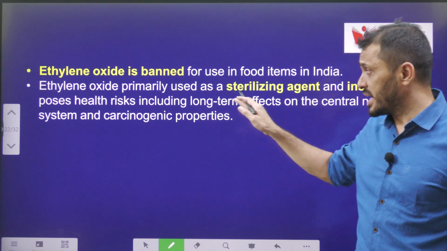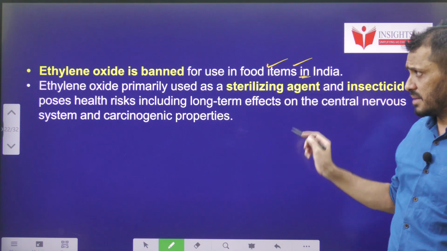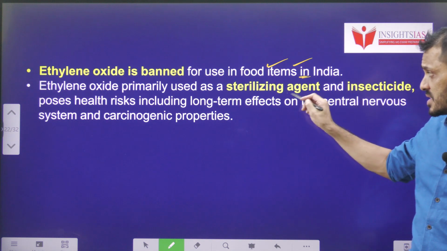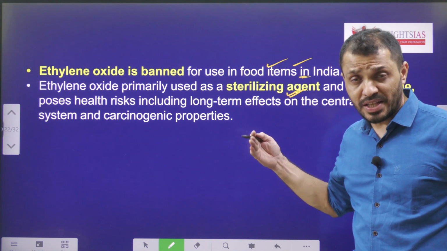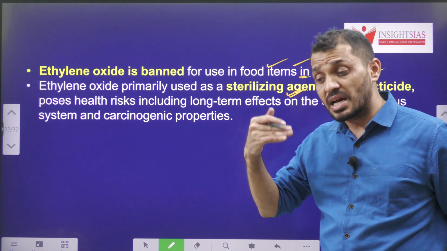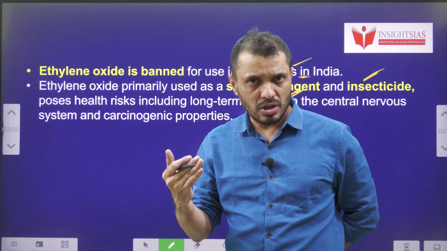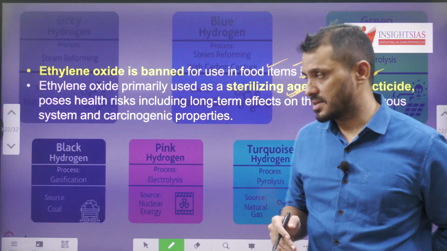Ethylene oxide is banned in India for usage in food items. Generally, it is used as a sterilizing agent and insecticide. It poses a lot of health risk, both immediate health risk as well as long-term health risk. Long-term health risks are mainly related to cancer.